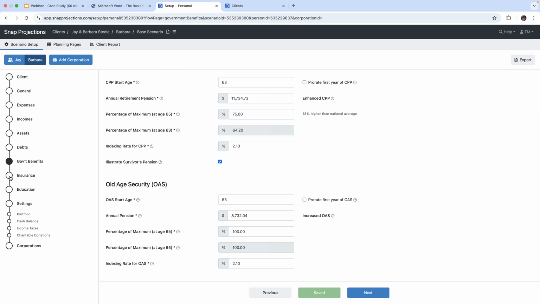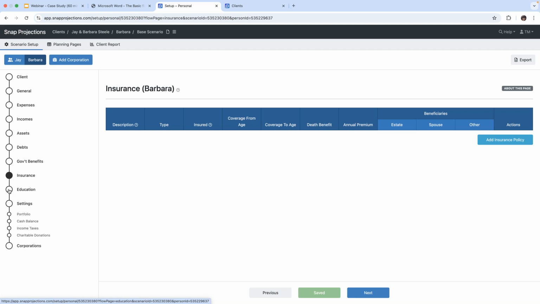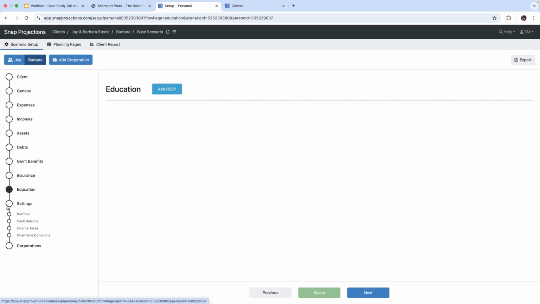So our clients do not have any insurance products, so we leave that blank. They don't have any education savings plans, so we won't be adding anything there. In terms of settings for the portfolio, that sort of thing, that's all standard, guidelined. Charitable donations, they have not indicated any. So we're going to move on to corporations, and they don't own a corporation.